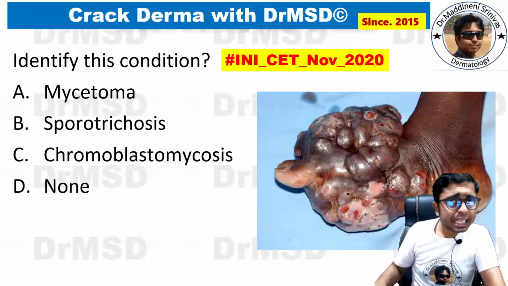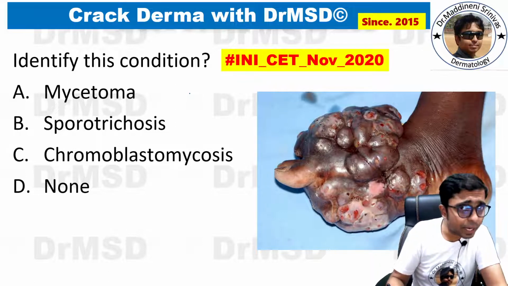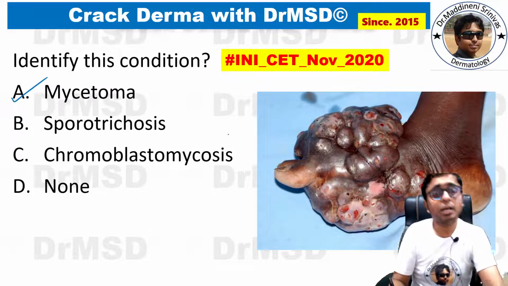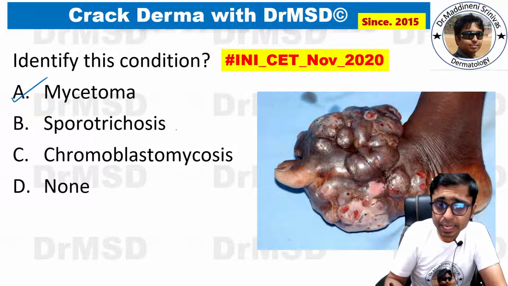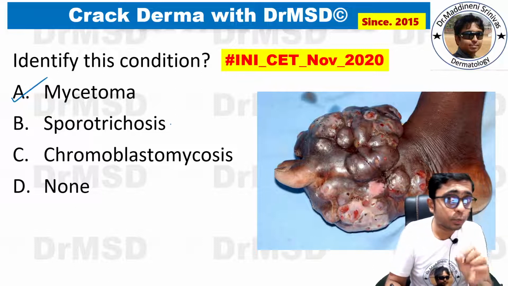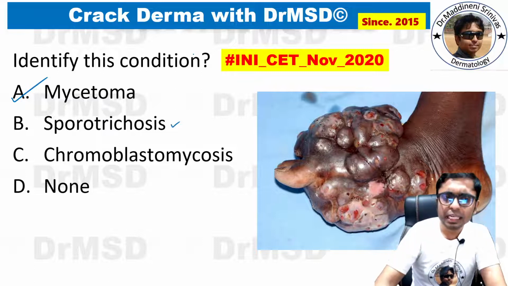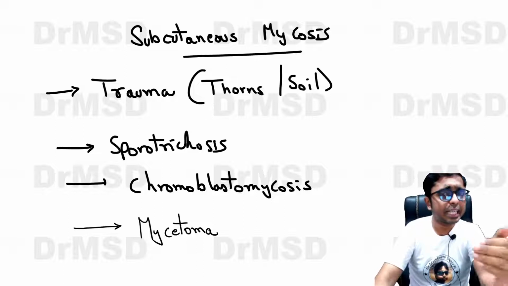And this is the clinical image, and you need to identify this condition. And yes, very good if you have marked the answer as mycetoma. So this is a classical picture of mycetoma, and if you remember, yesterday we discussed sporotrichosis in great detail. So now let us quickly see what the features of these deep fungal infections are.